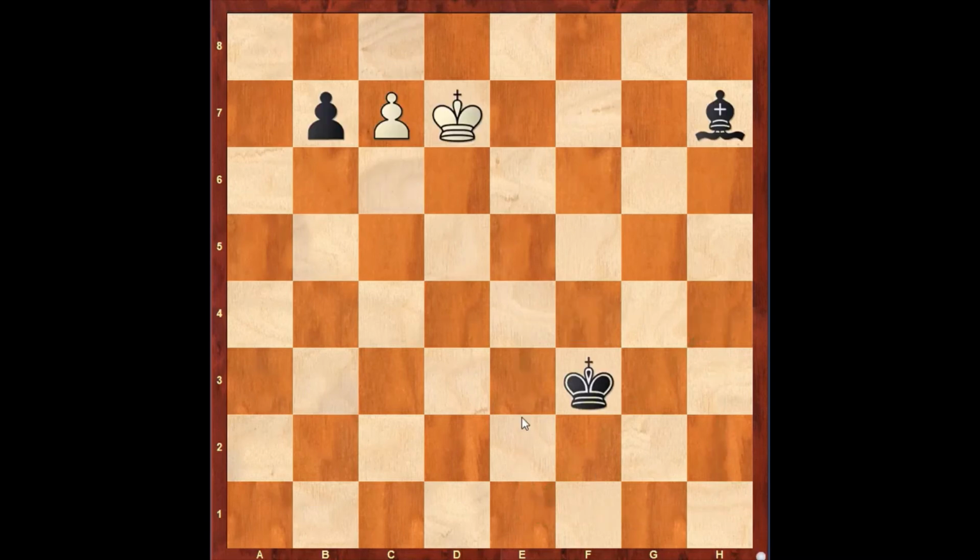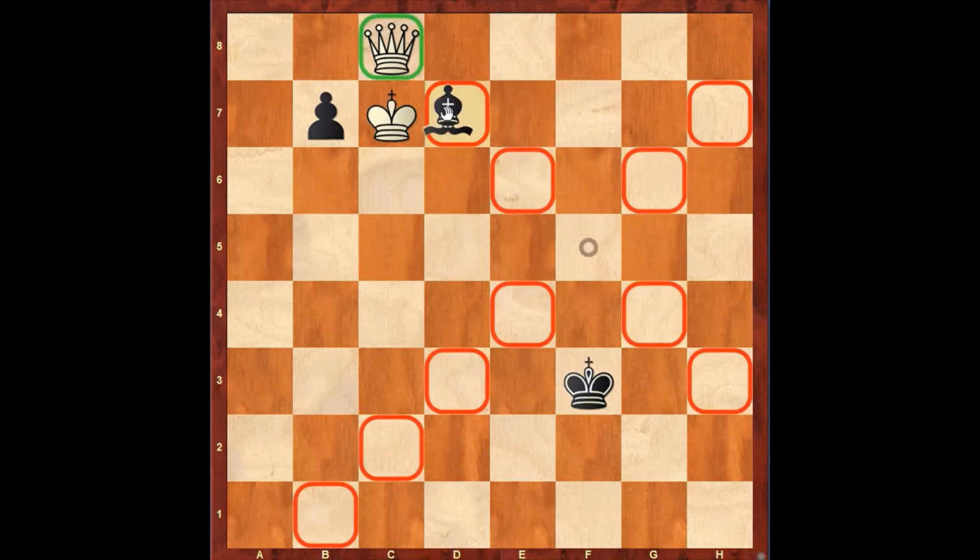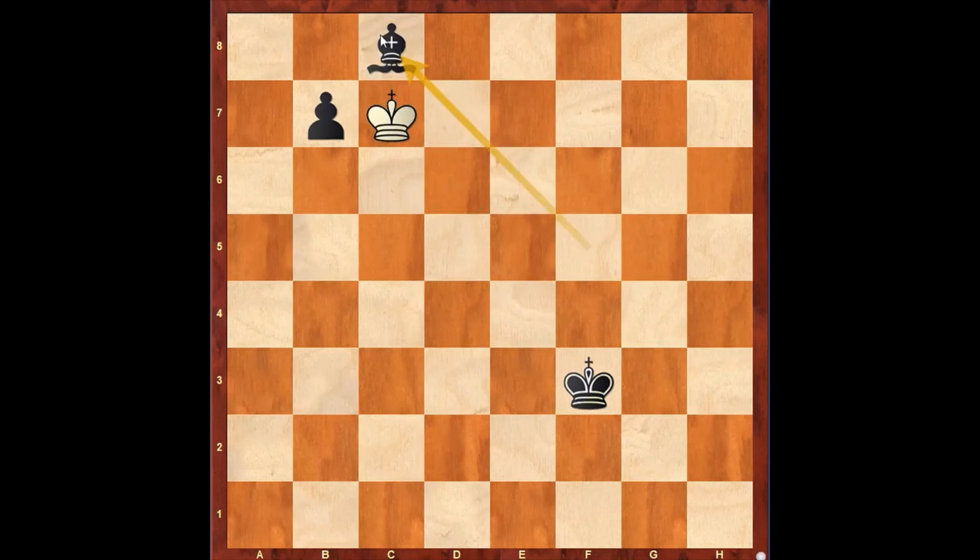Let me show you another example. In this position, it is white to play. Here, white is just one step away from queening, but the problem is bishop f5 check. Let me show you the lines. c8 queens, bishop f5 check, king c7, bishop takes queen, and white is completely lost in this position.